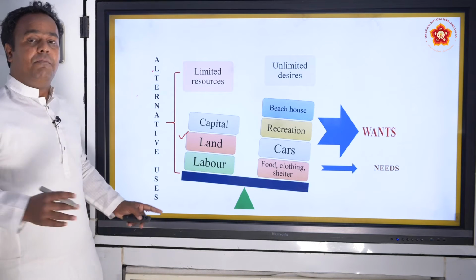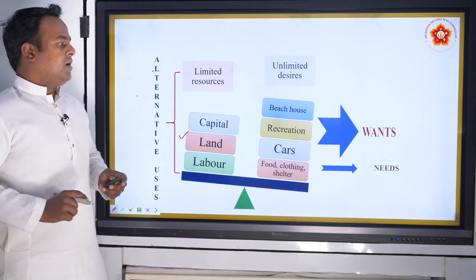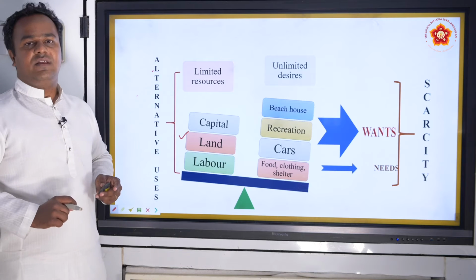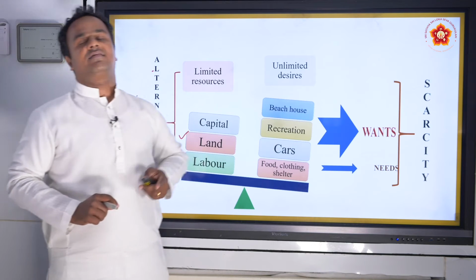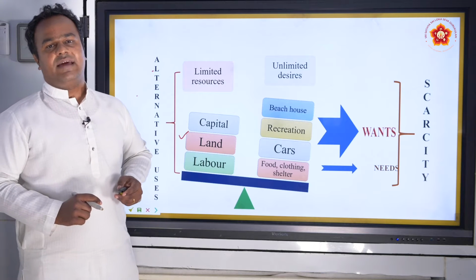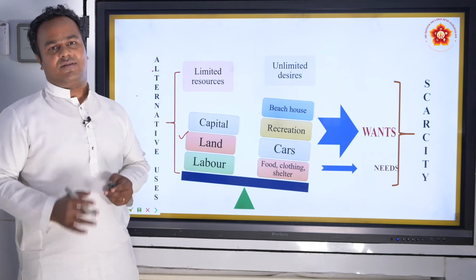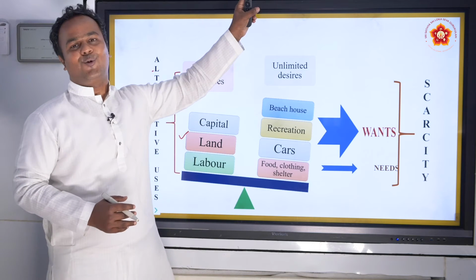Alternative means many uses of a single resource. So we have unlimited desires, but each of the resources has alternative uses. This gives rise to what is called scarcity. Scarcity means shortage of a resource. Why? Because it is only limited in supply, but the list of desires can go on and on.